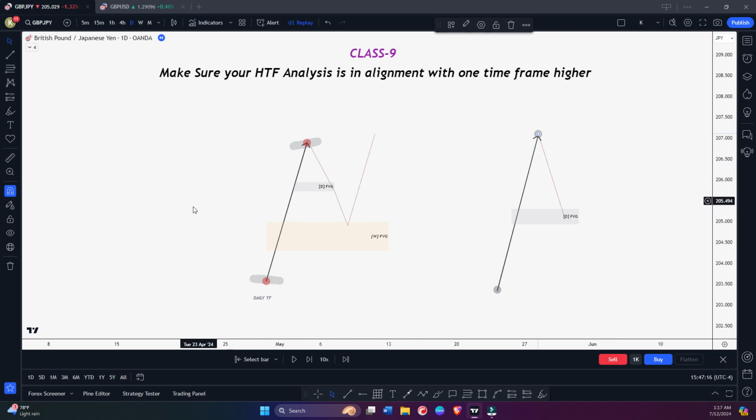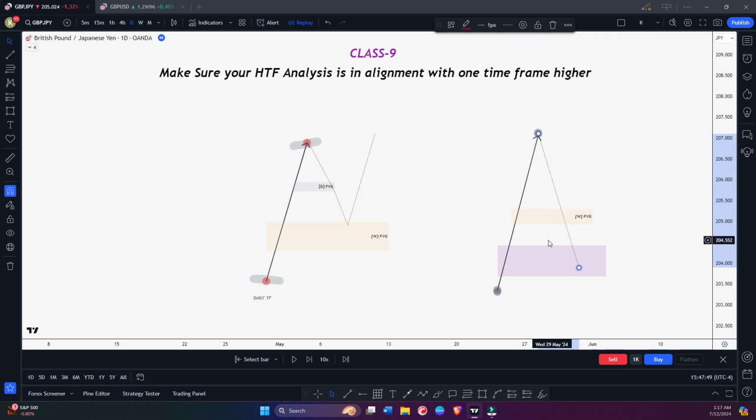The same thing applies on weekly to monthly. For example, let's say price moves from this swing A to this swing B. Let's say this is the weekly time frame and we created a weekly fair value gap. And if we have, just below, a monthly fair value gap, let's say this is the monthly fair value gap, maybe this weekly fair value gap will not hold and we will come toward this monthly fair value gap.